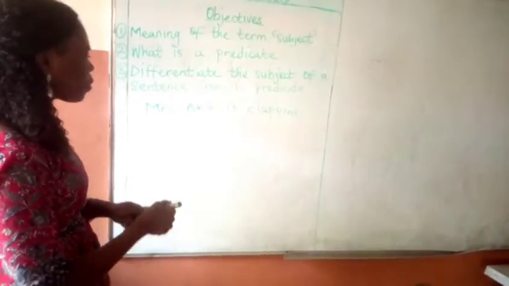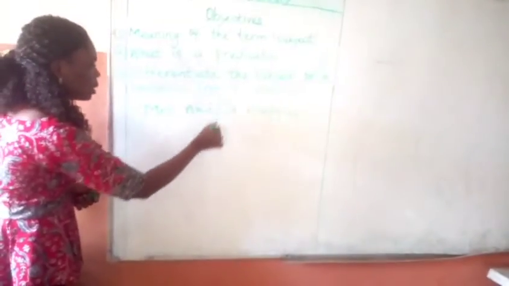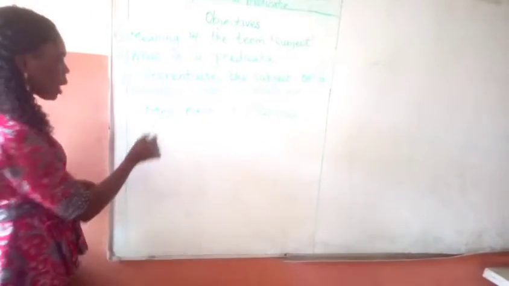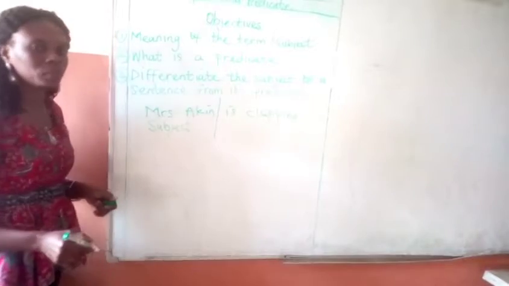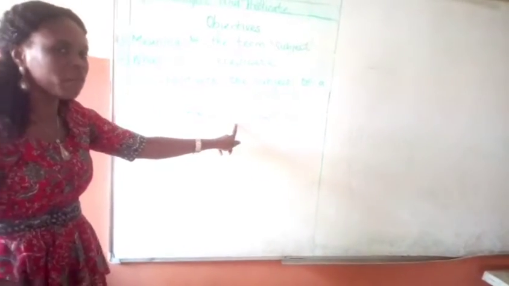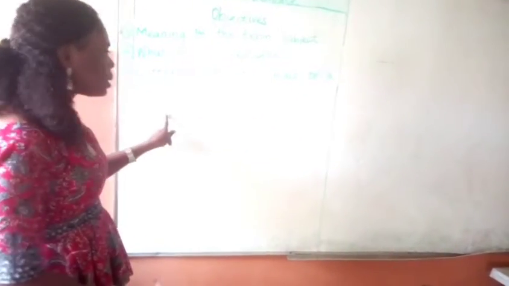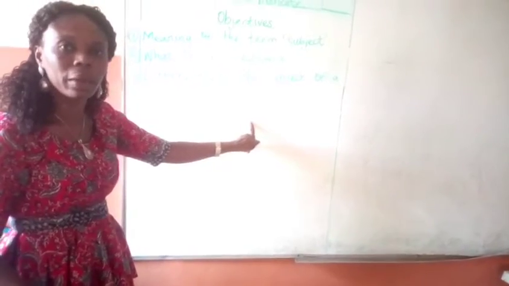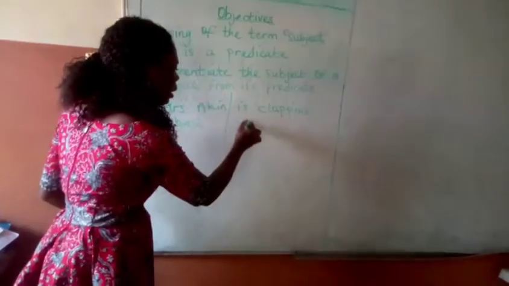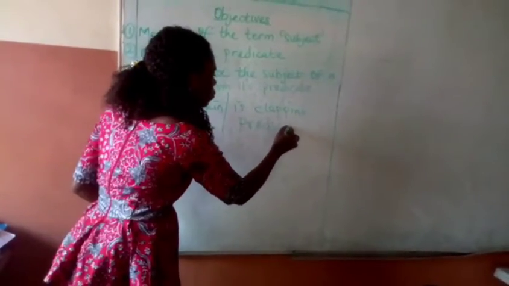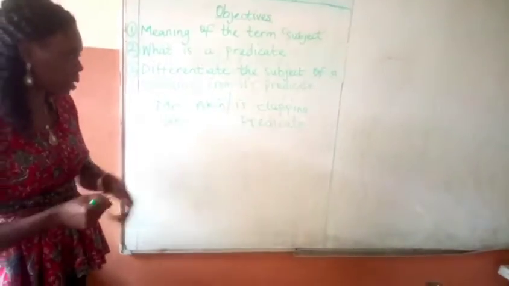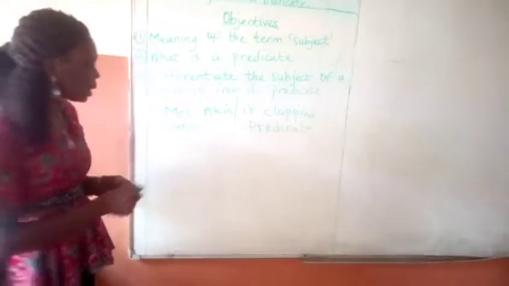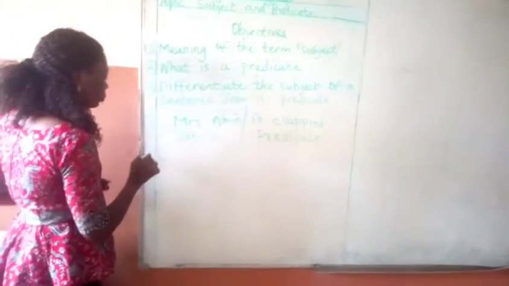Now, the naming part of this sentence is Mrs. Akin, which happens to be the subject of that sentence. While the telling part, giving you more information about what Mrs. Akin is doing, is the predicate, which is clapping. Is clapping is the predicate. I hope you're following. Let's take another example.